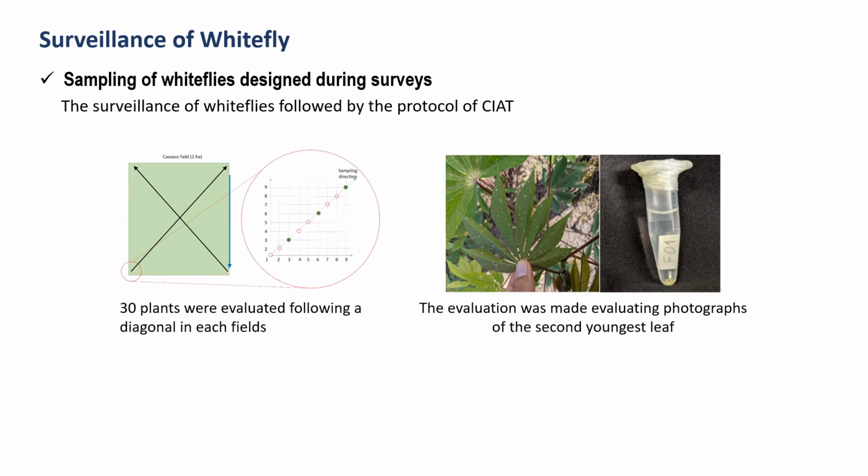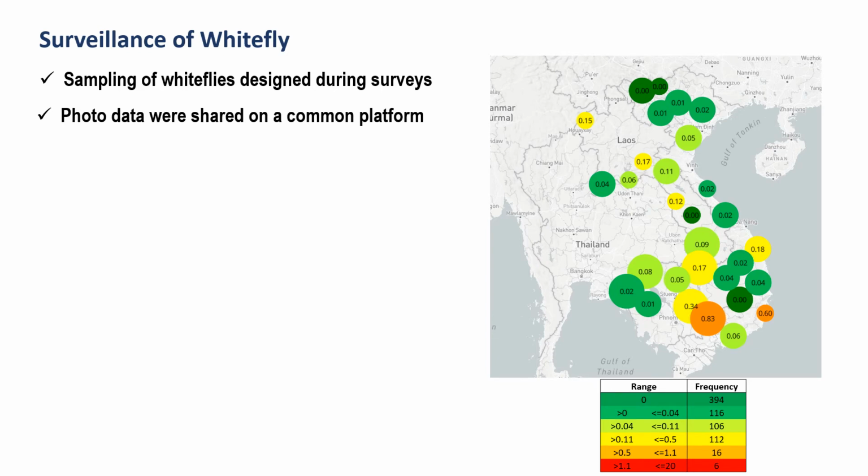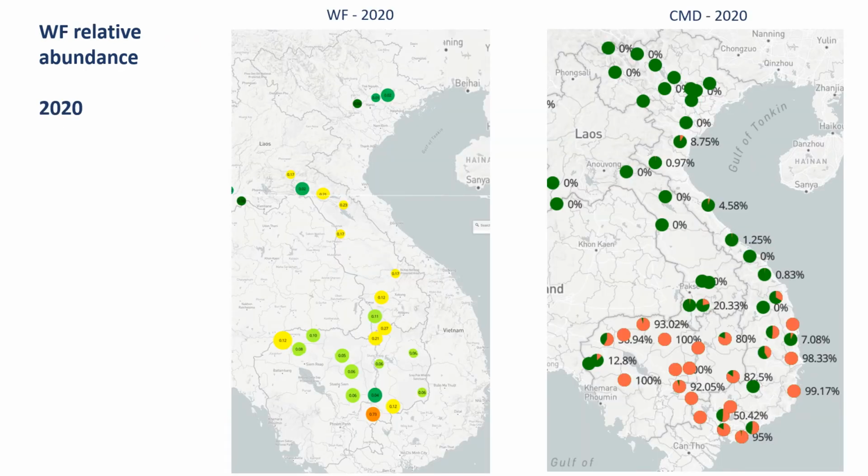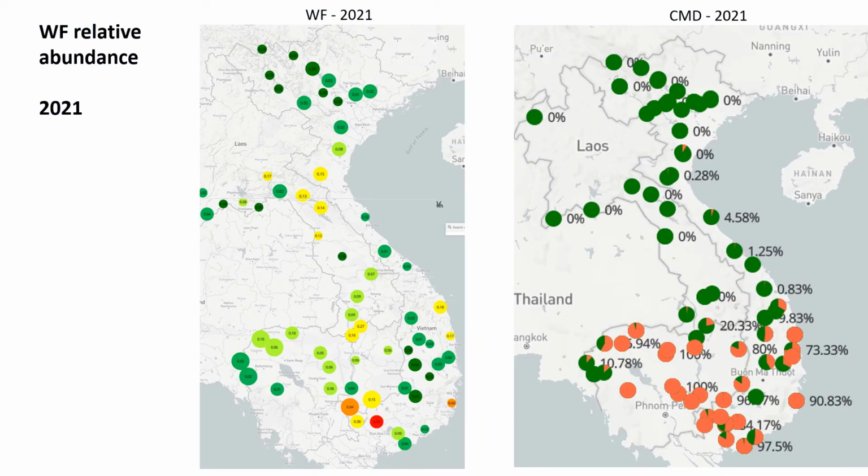I'm going to go with some results related to insect vectors of CMD. For the surveillance of whitefly, sampling of whitefly was also designed during surveys of disease, following the protocol of CIAT. The photo data taken on the second youngest leaf were shared on a common platform and also shown on patch displays. During the surveys in 2020, we observed very little whitefly in the field. In the surveys in 2021, let's see the correlation between the whitefly ratio and CMD. The ratio of CMD is kind of proportional to the rate of whitefly.